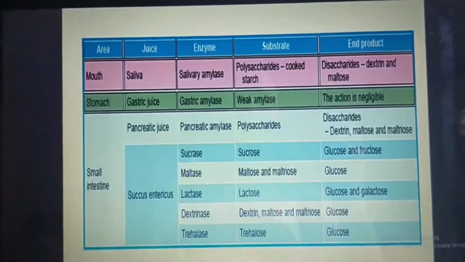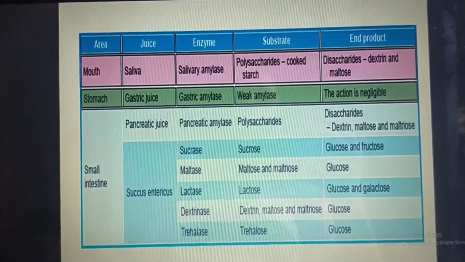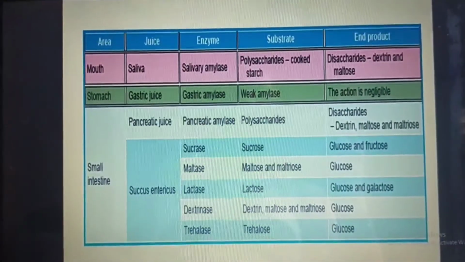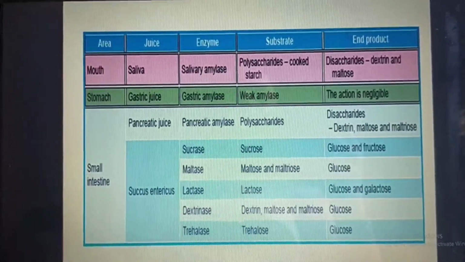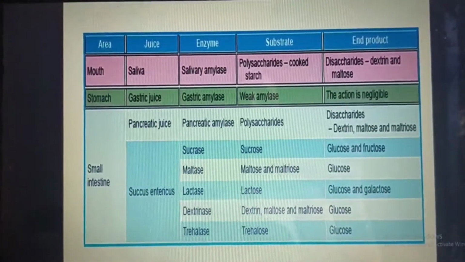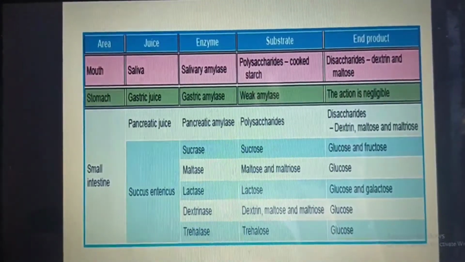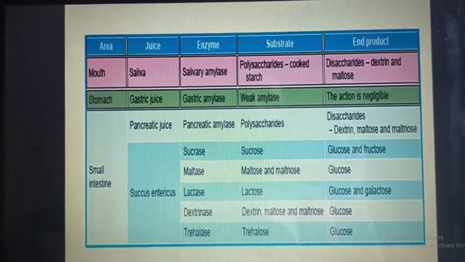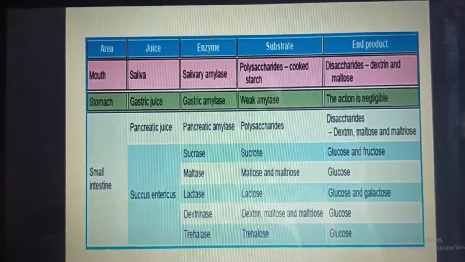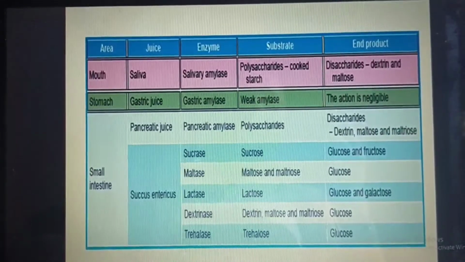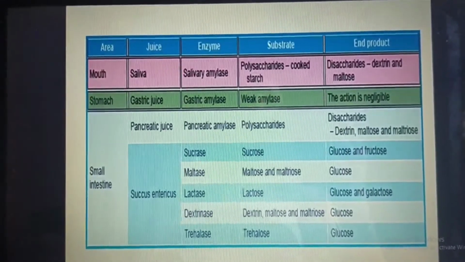So in this table, we can again see the digestion of carbohydrate. If I'm talking about the area, the digestion of carbohydrate in the mouth occurs with the help of saliva, the enzyme would be salivary amylase, the substrate would be polysaccharides, which is the cooked starch, and the end product would be the disaccharides, which is dextrin and maltose.